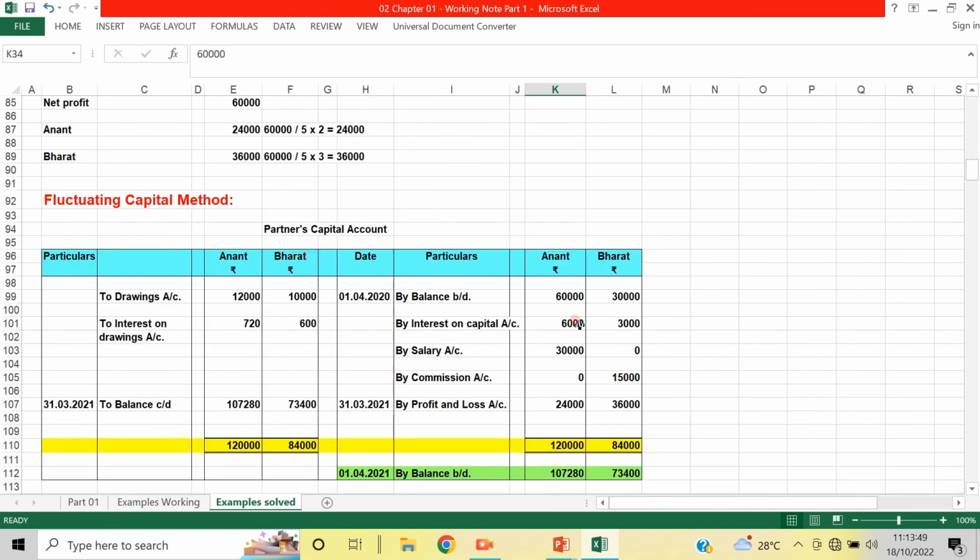Whereas just see in the fluctuating method, the opening balance is 60,000, whereas the closing balance is 1 lakh. The opening balance of Bharat is 30,000. The closing balance of Bharat is 73,000. Just see this. So it is just fluctuating. The balance keeps fluctuating. The term itself is saying that.